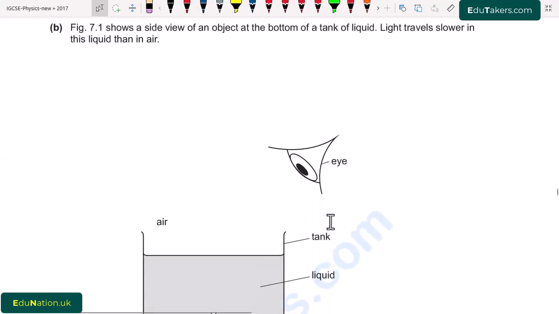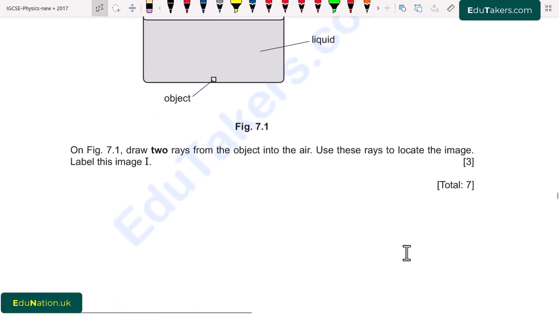Here is part B. Figure 7.1 shows a side view of an object at the bottom of a tank of liquid. Light travels slower in this liquid than in air. So the speed of light in the liquid is smaller as compared to in the air. On figure 7.1, draw two rays from the object into the air. Use these rays to locate the image. Label this image I.